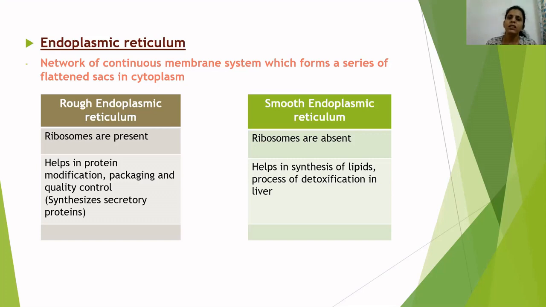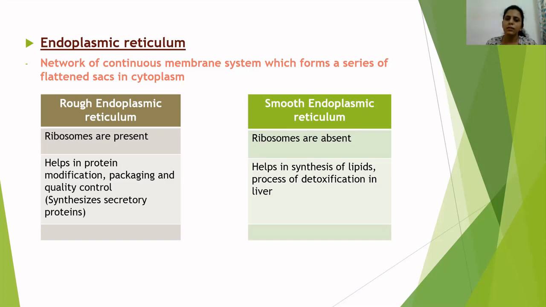For example, all the digestive enzymes in the body are examples of secretory proteins. Imagine the pancreas in the body, which produces proteins required for digestion of proteins, like trypsin, chymotrypsin, etc. These are protein digesting enzymes.